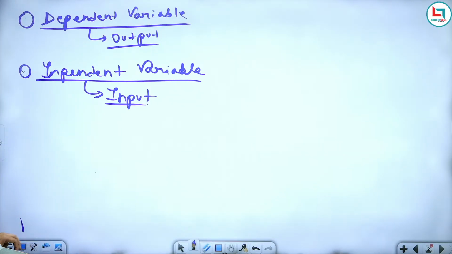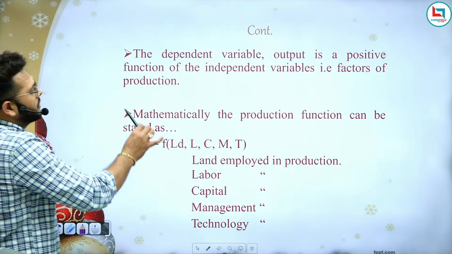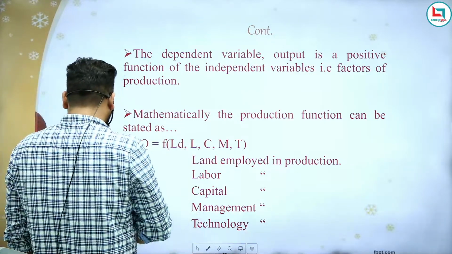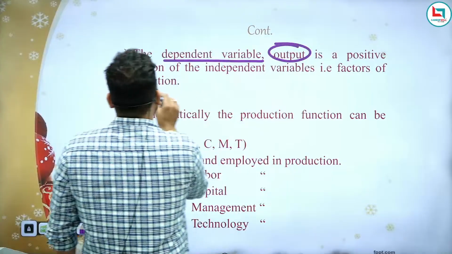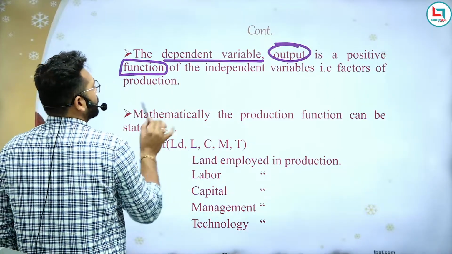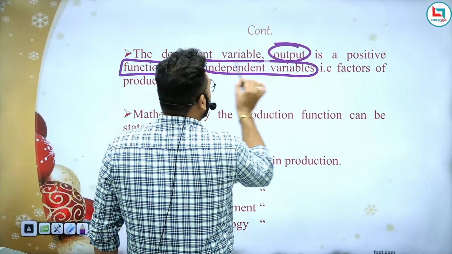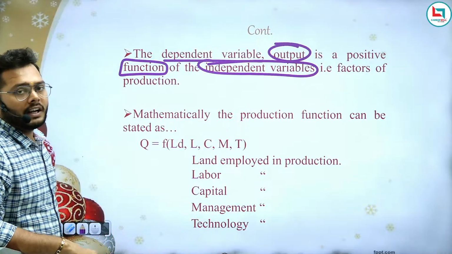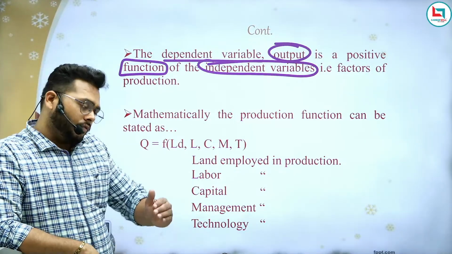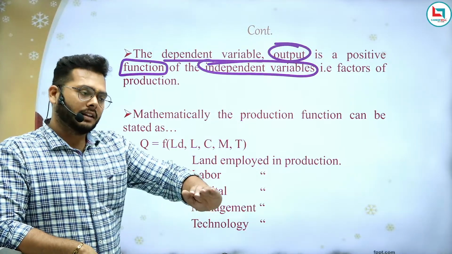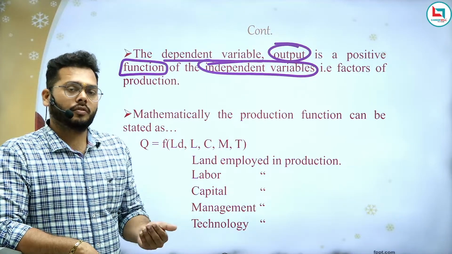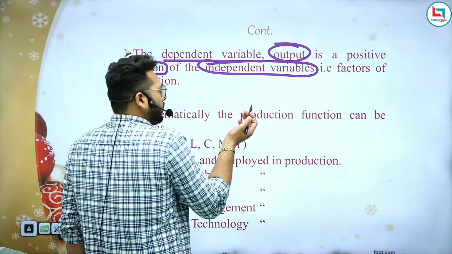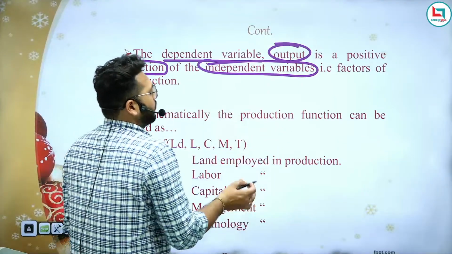Am I clear or not? So that is the thing you need to understand. That is why it is written here: dependent variable output is a positive function of the independent variable. It means whatever input you apply, the positive amount you will get. What do you mean by this positive?